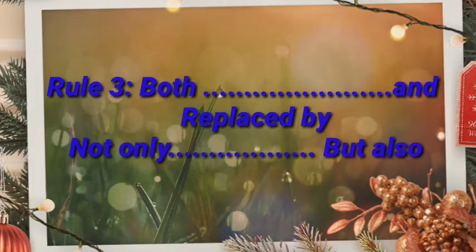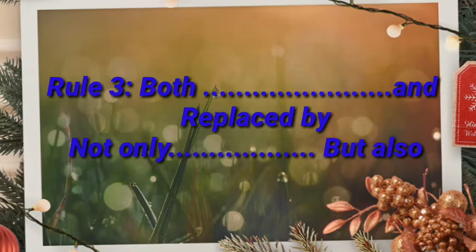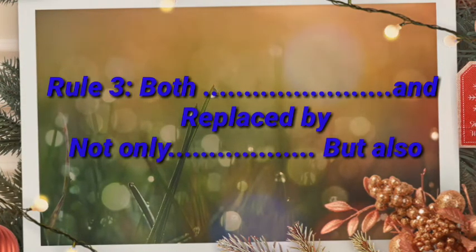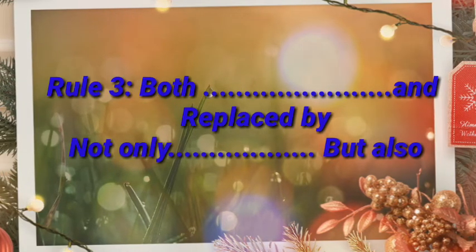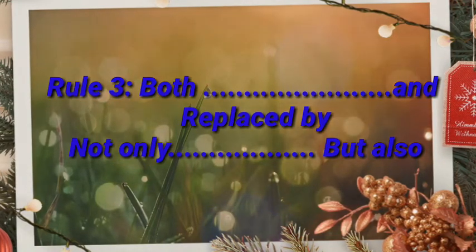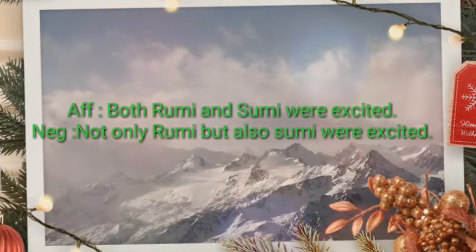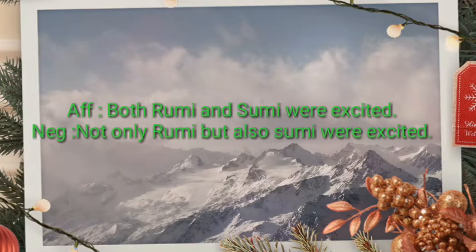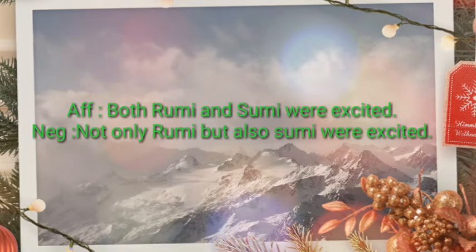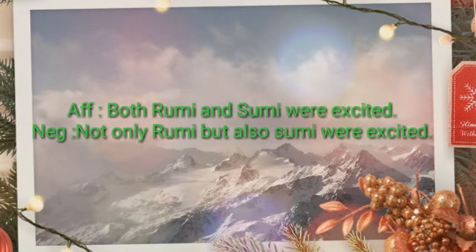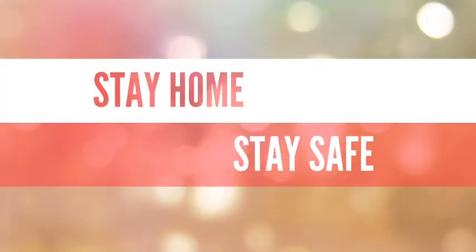In affirmative sentence, if you get both... and, that means if you get this structure, in negative sentence we have used not only instead of both, and but also instead of and. Take the example. In affirmative sentence, both Rumi and Shumi are excited. In negative sentence, not only Rumi but also Shumi are excited. So, instead of both, you have used not only, and you have used but also instead of and.